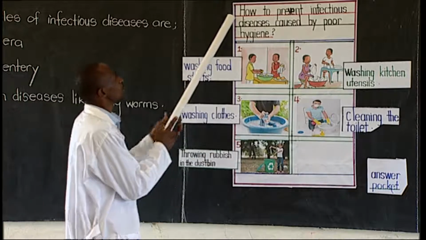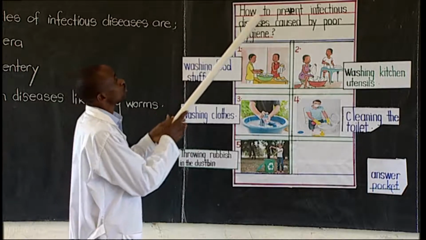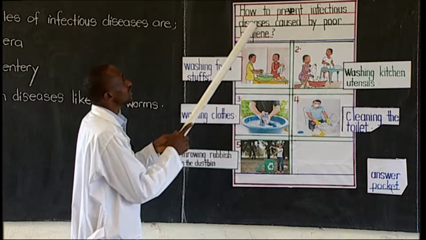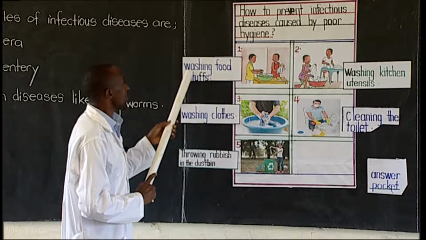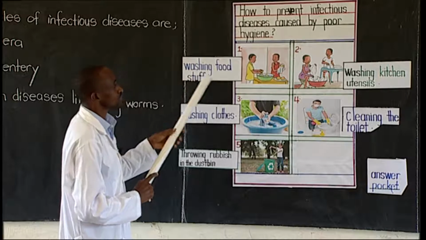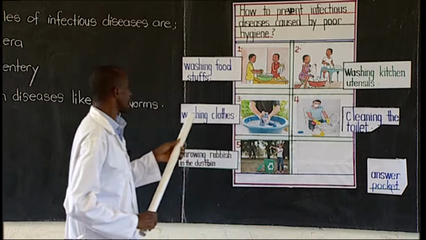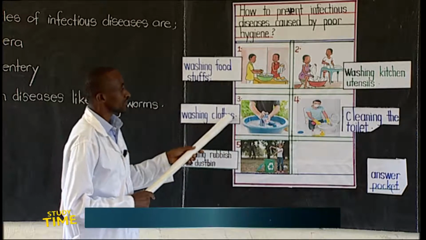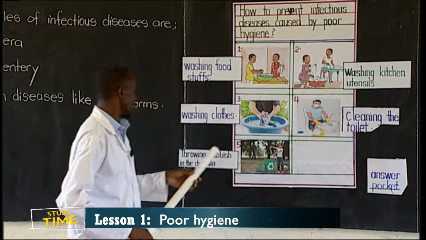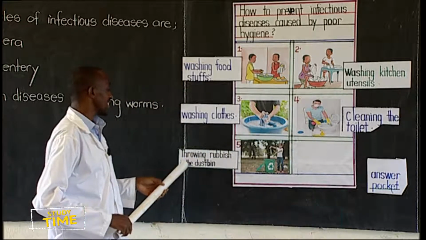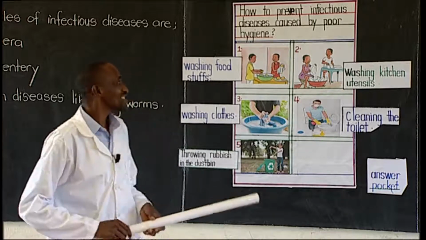We are going to read from here, and then we do something else. How to prevent infectious diseases caused by poor hygiene. Washing foodstuffs, washing kitchen utensils, washing clothes, cleaning the toilet, and throwing rubbish in the dustbin. Thank you so much.